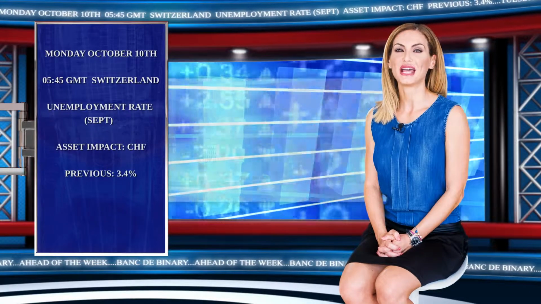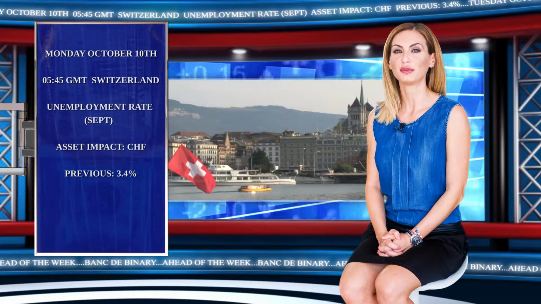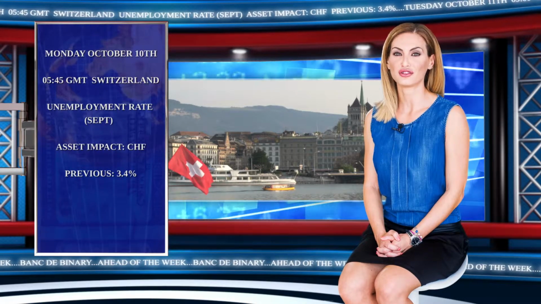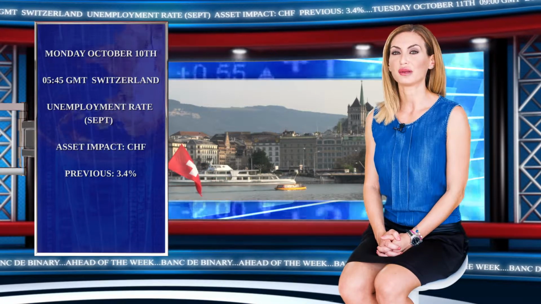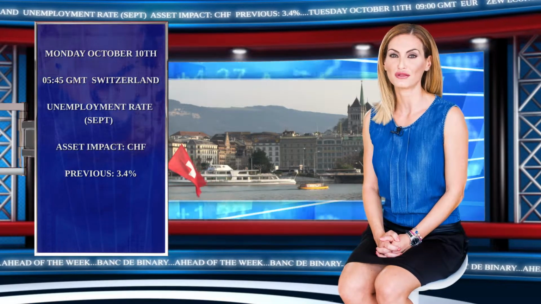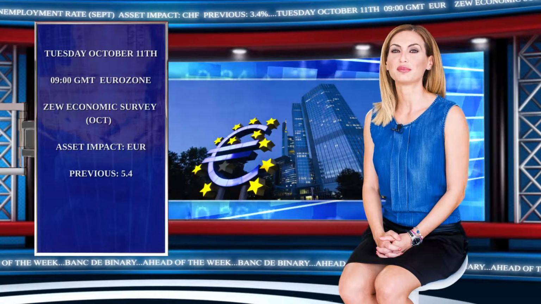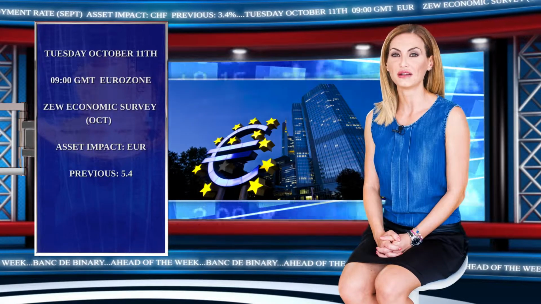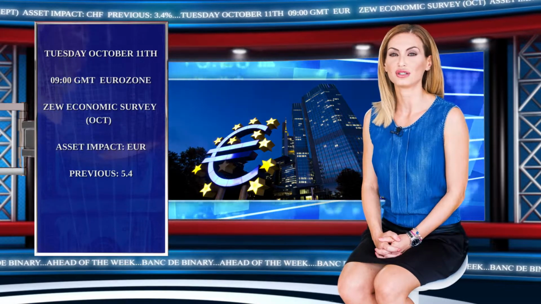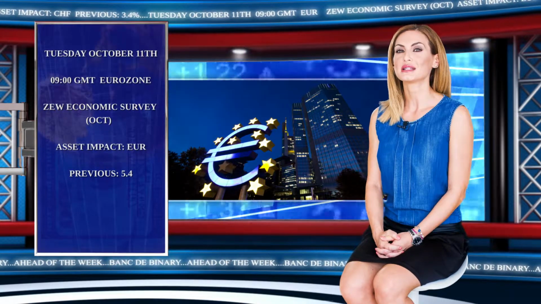On Monday, October 10th, Switzerland releases its unemployment rate for September at 0.545, with an expected impact on the CHF. The rate was last seen at the level of 3.4%, so any upside or downside results could affect the country's currency. The euro could see price action on Tuesday, October the 11th, with the release of the Eurozone ZEW economic survey at 0.900. The benchmark of economic sentiment was last seen at the level of 5.4.